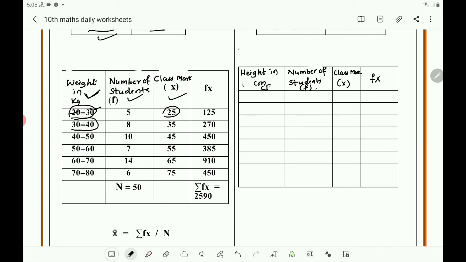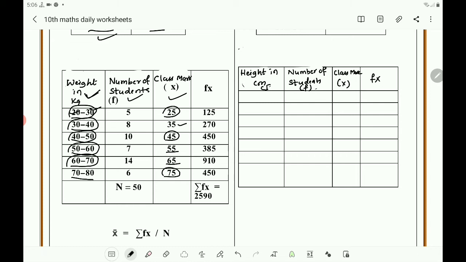Similarly 30 plus 40, 70. 70 divided by 2 becomes 35. 40 plus 50, 90. 90 divided by 2, you will get 45. 50 plus 60, 110. 110 divided by 2, you will get 55. 60 plus 70, 130. 130 divided by 2, you will get 65. 70 plus 80 is 150. 150 divided by 2 is 75.